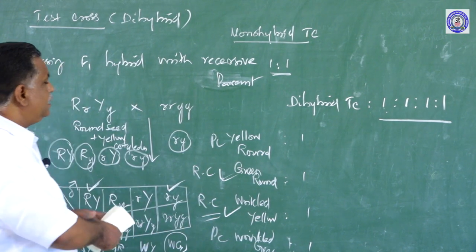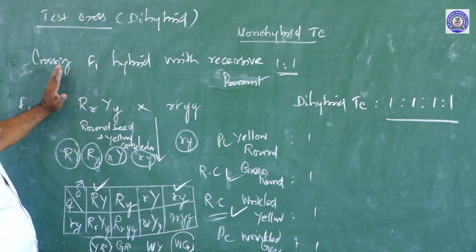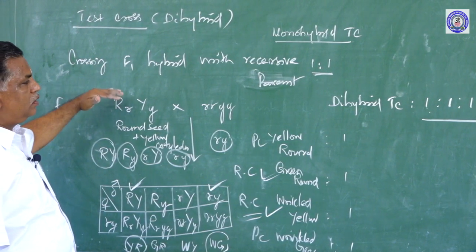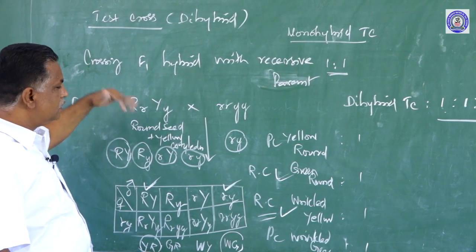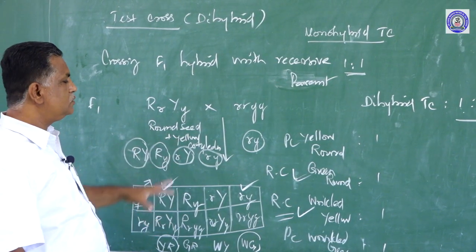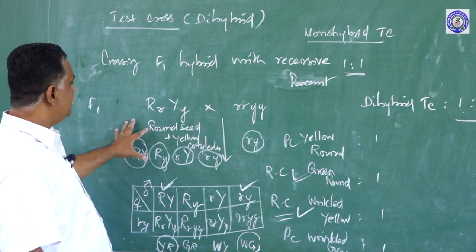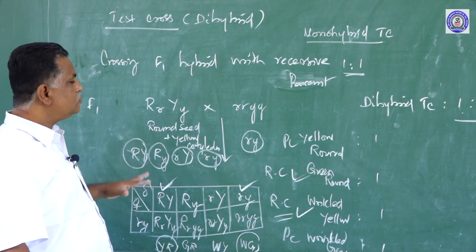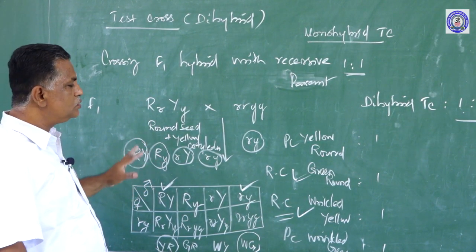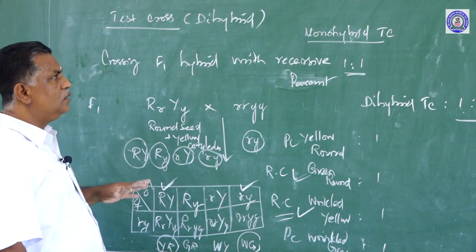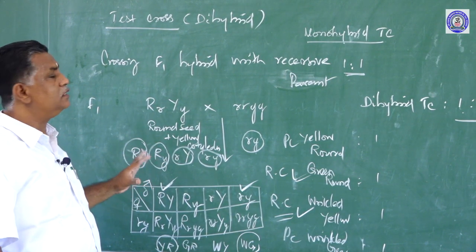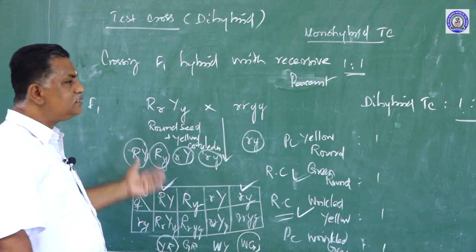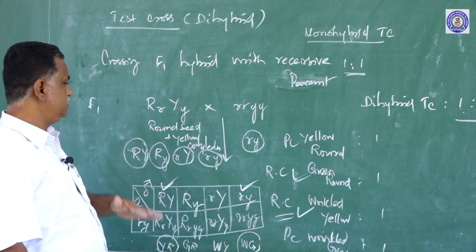So Mendel's first law of dominance, second law of segregation, and third law of independent assortment are all proved in the dihybrid test cross also. Every cross should follow Mendelian principles. This became the base for genetics, and based on this modern genetics developed.